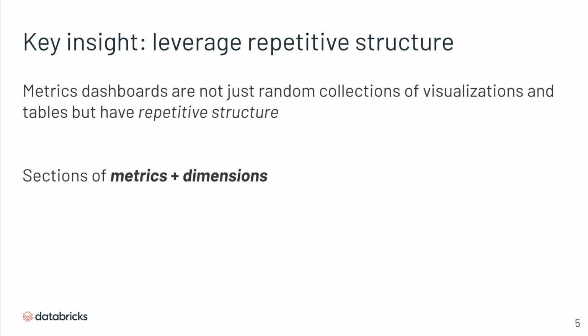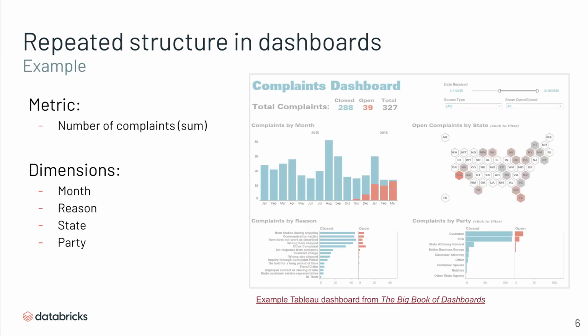However, our key insight is to leverage the repetitive structure inherent in many metrics dashboards. For example, metrics dashboards are not just random collections of visualizations and tables, but have a structure of sections of metrics combined with different dimensions. For example, if we return to the complaints dashboard from earlier, we see that this dashboard tracks one key metric, the number of complaints, split across different dimensions, such as the month, reason, state, and party.